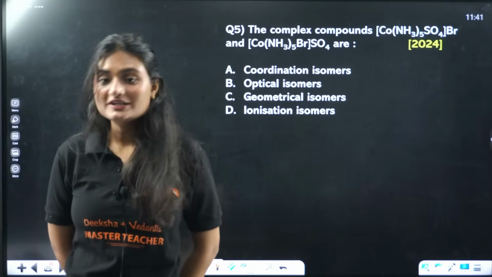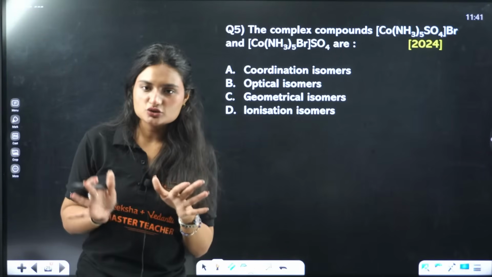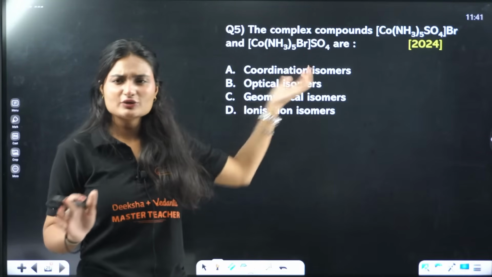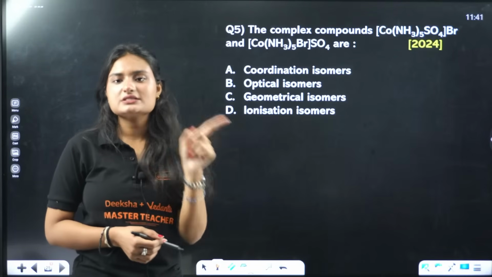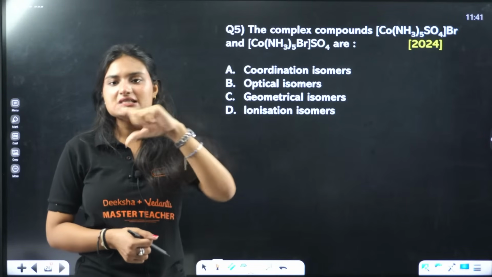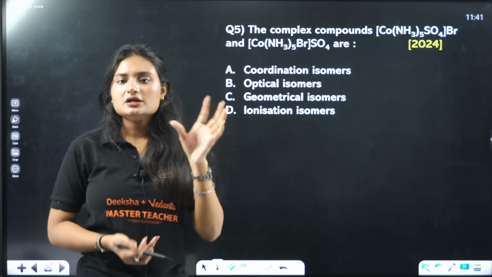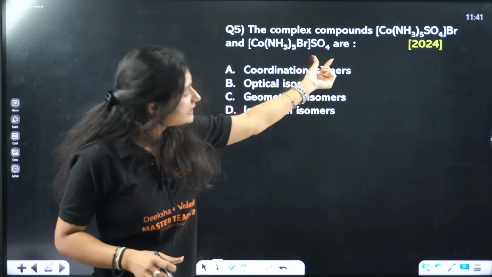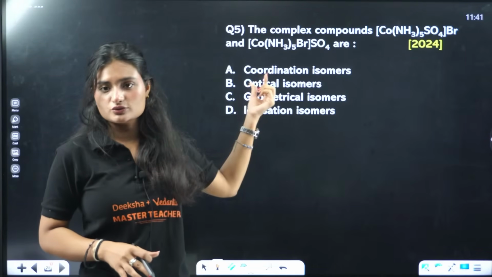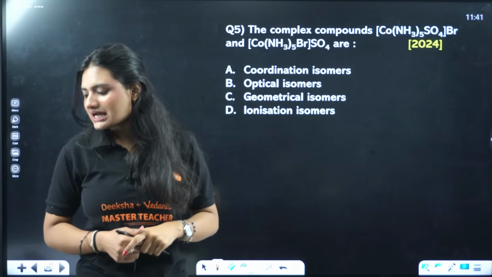Oh, thank you. Answer this question first. Okay, so we have these two complex compounds. They are looking quite similar, right? But the only difference is in the ions between the coordination sphere and the ionization ions. The outside ions and the coordination ions, only the difference is there.